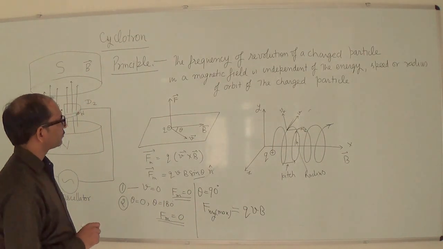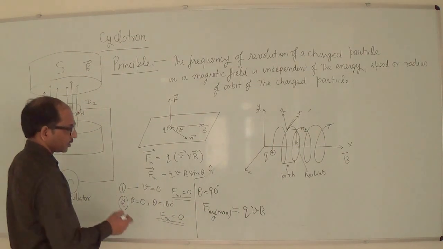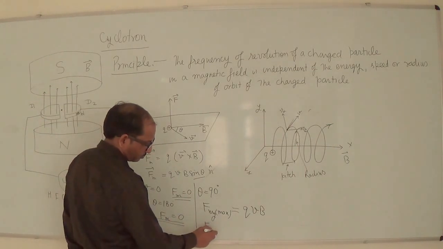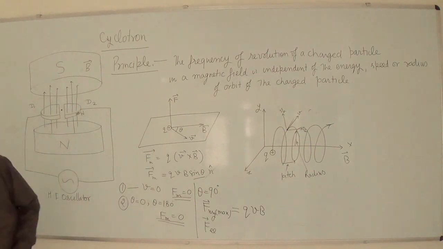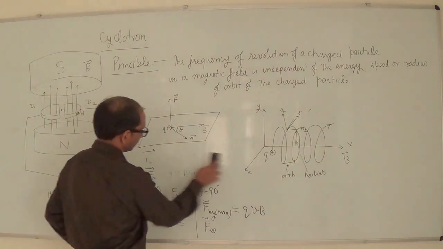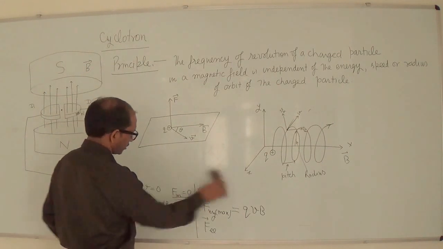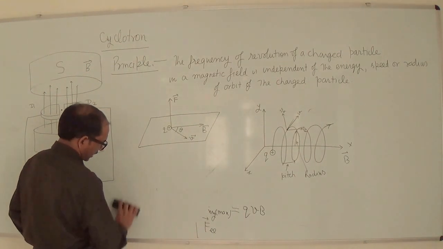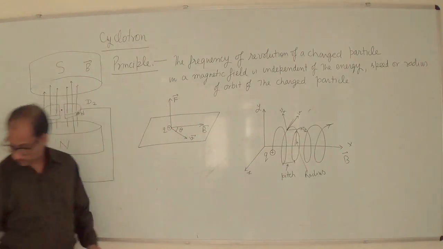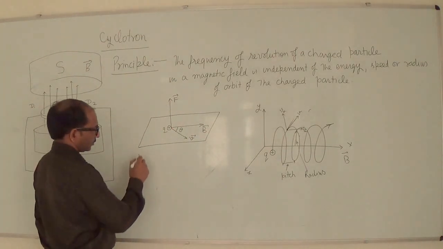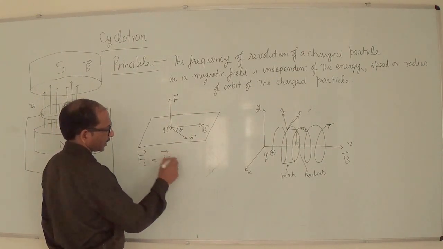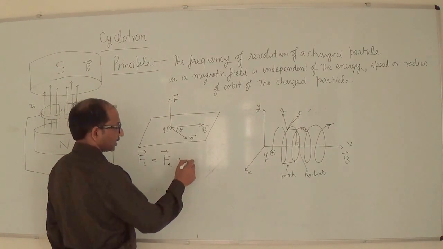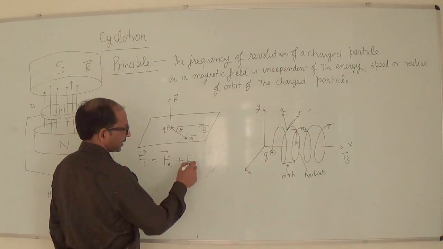Now the total Lorentz force is equal to the electric force on that charged particle plus the magnetic force, the sum of these two. So one can write here that the Lorentz force is equal to the electric force on the moving charged particle and the magnetic force.